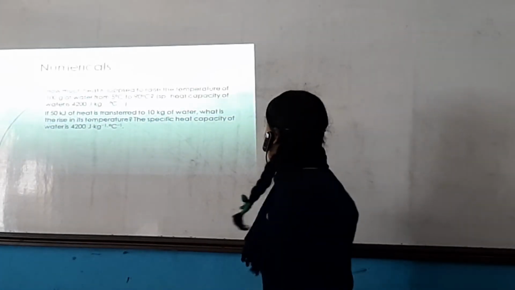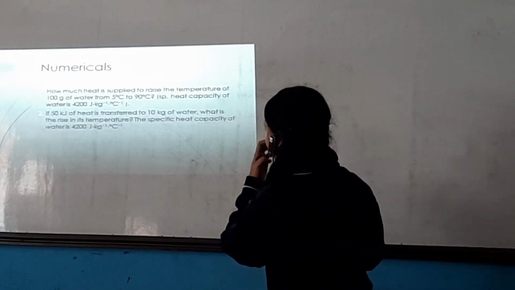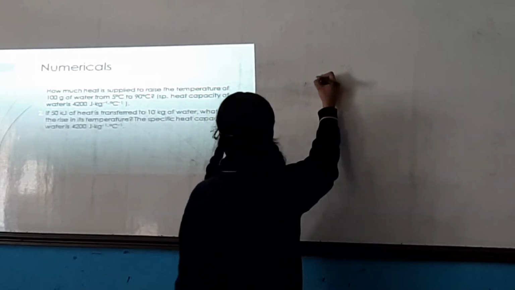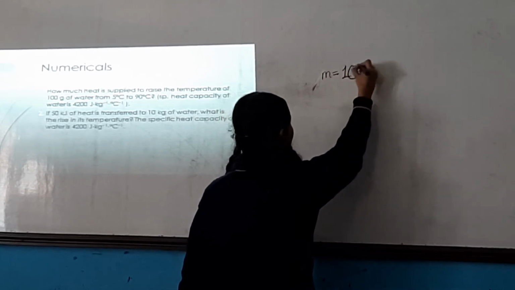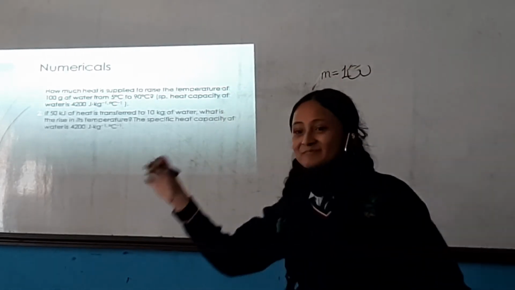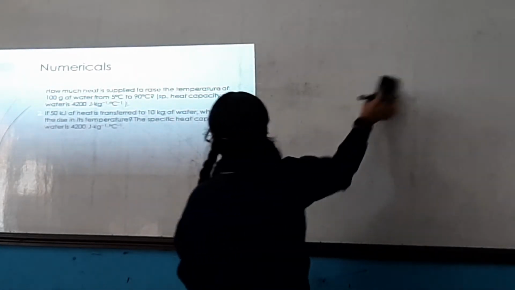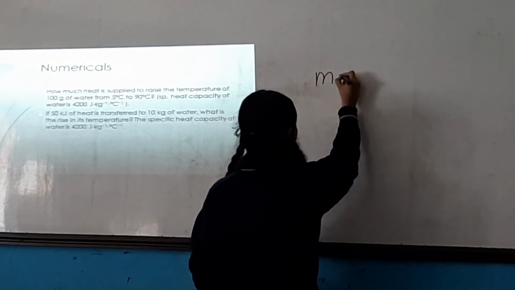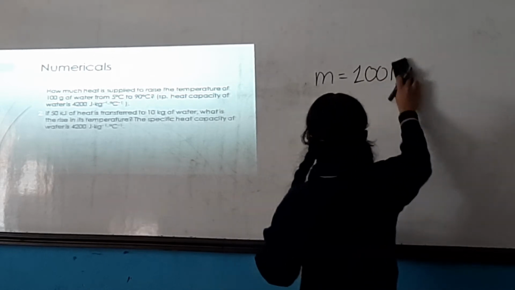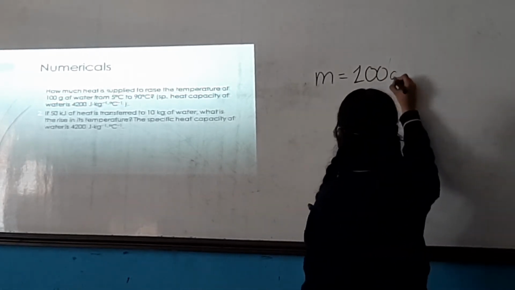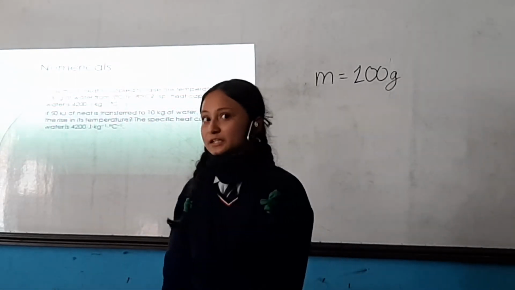Now solving the first question, it is given that the mass of the body is 100 gram. We can change gram into kilogram because the SI unit of mass is kilogram.